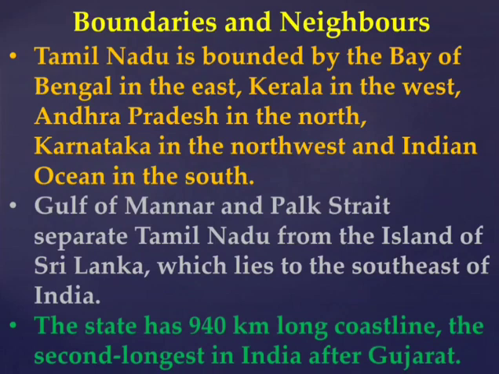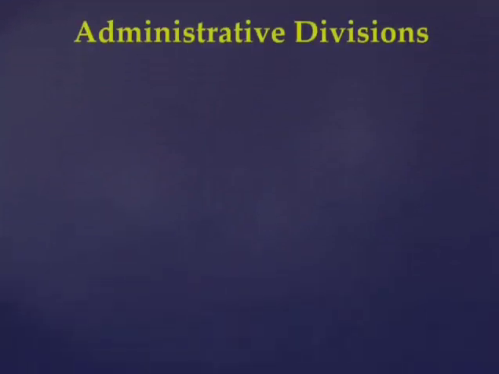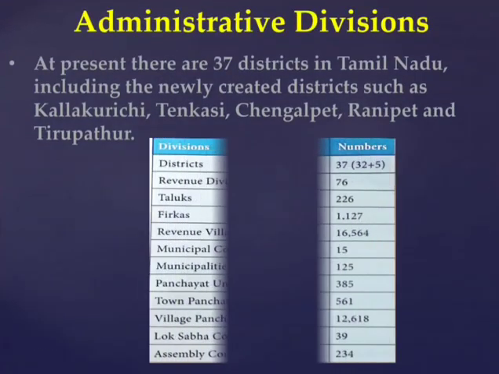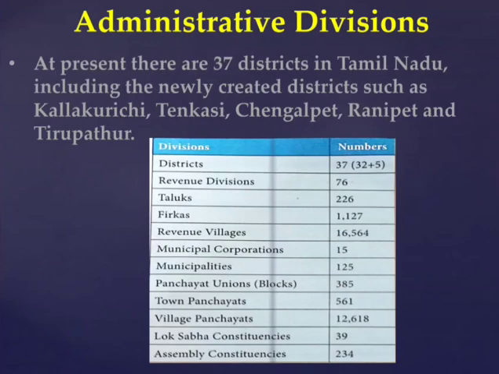Next, we will see the administrative division of Tamil Nadu. The state of Tamil Nadu is divided into a number of districts. These districts are further divided and subdivided into many categories for the purpose of administration. So why is Tamil Nadu divided? Because of the administrative purpose, Tamil Nadu is divided into a number of districts. At present, Tamil Nadu has 37 districts. Five new districts were added: Tenkasi, Chengalpet, Ranipet, Tirupattur, and Kallakurichi. The districts are further divided into taluks and revenue divisions.